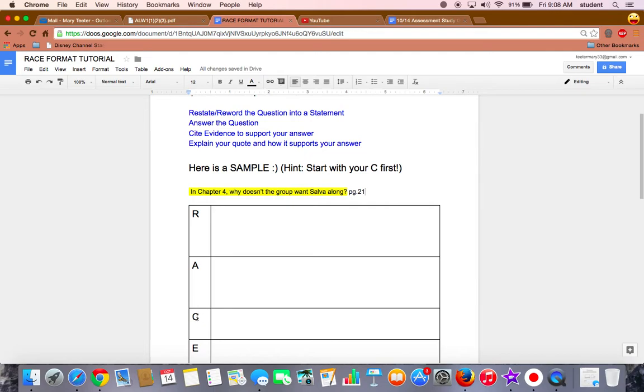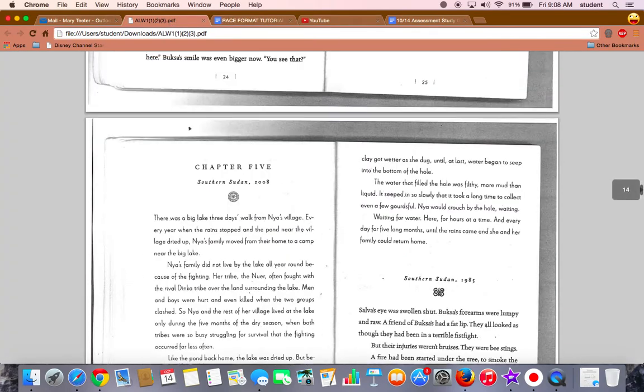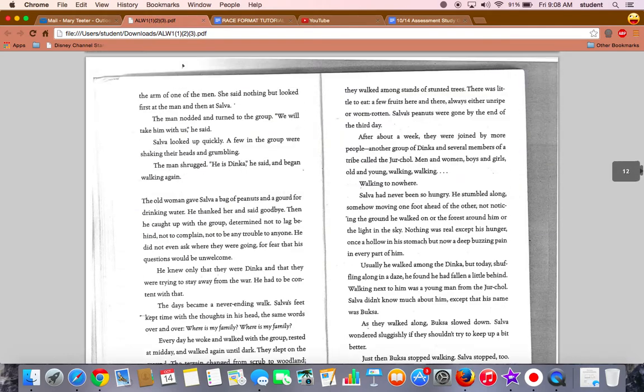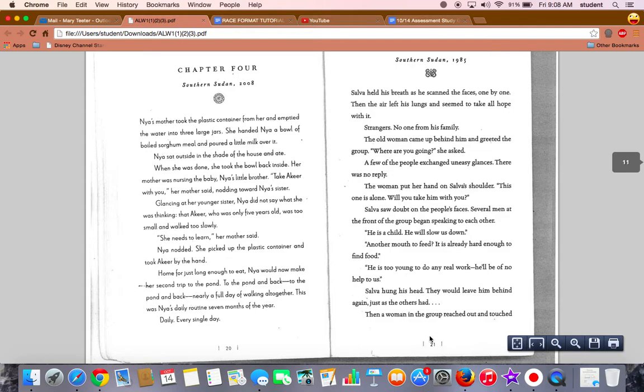So I'm going to start with my C. Always, always, always start with your C. This is Chapter 5, so I'm going to go back to Chapter 4, page 21, right here. And if I read through it, I can see around this area a couple of reasons why they wouldn't want him.